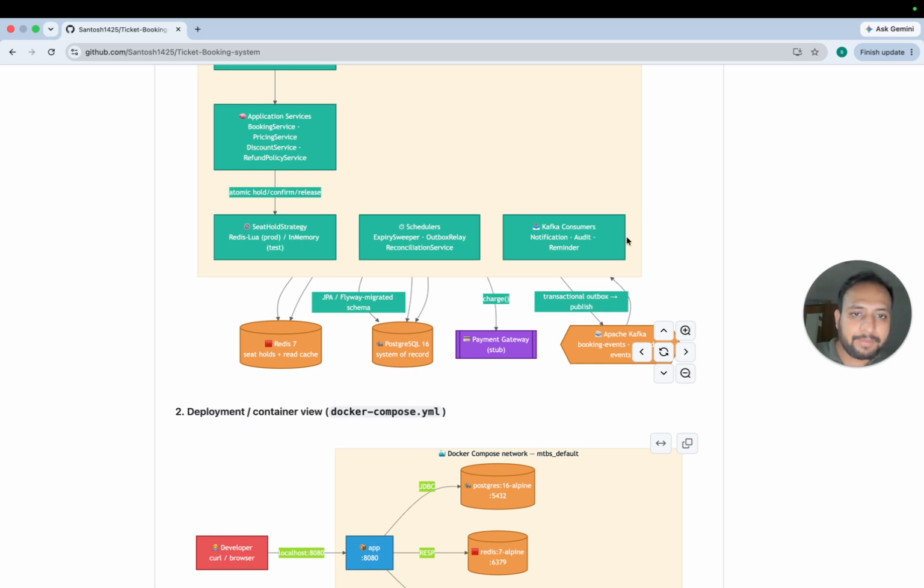We have used Kafka events for multiple purposes: send reminder, send notification. Notifications can be of multiple types: email, phone, SMS, app notifications. So for multiple purposes, we are using Kafka consumers. Why not RabbitMQ? In Kafka, we have built consumer groups, so multiple consumer groups each do one of these tasks. For email notification we have built one consumer group, for audit we have built another, and for reminder we have built another consumer group.